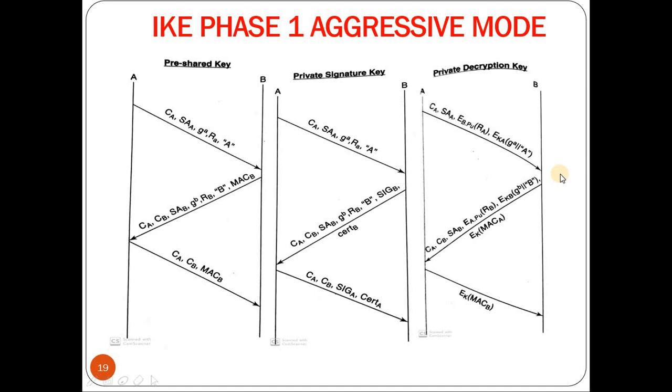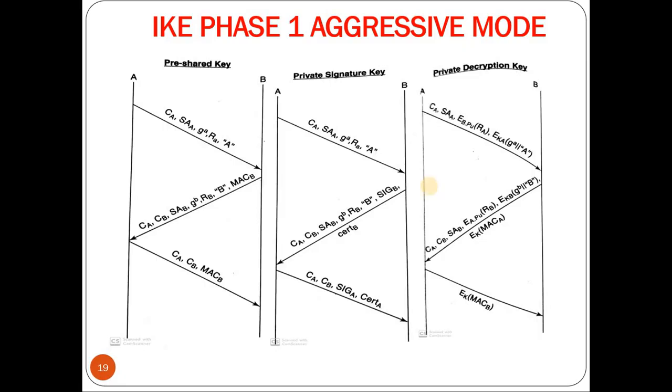So on receiving this, using its private key, B will decrypt this value and obtain RA. Now using RA, it will generate the key KA. Once the key is obtained, it will decrypt this value, and it will get the partial key GA and also the identity of A. On receiving this, it will generate all the rest of the keys, that is root key, derived key, authentication key and encryption key, along with the MAC of A computed. Once that is done, it will generate the second message.